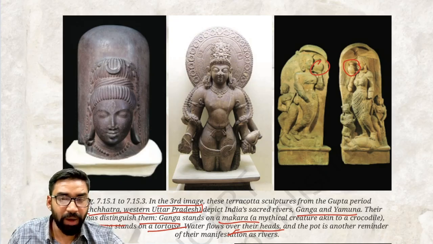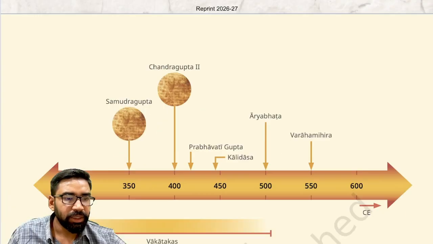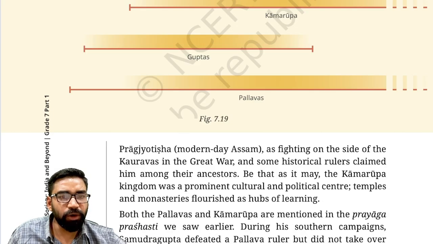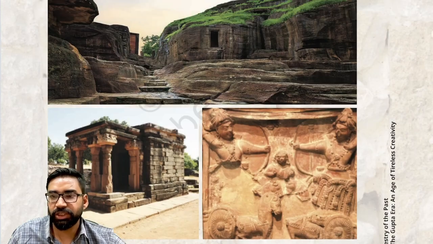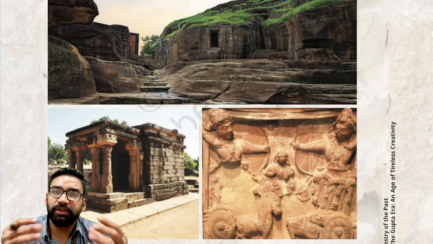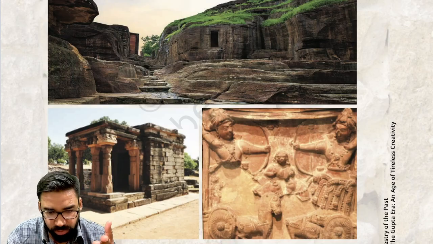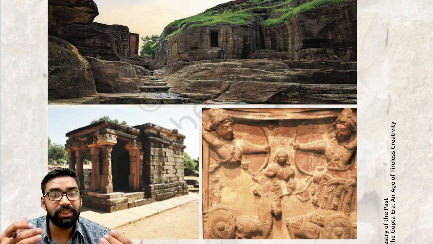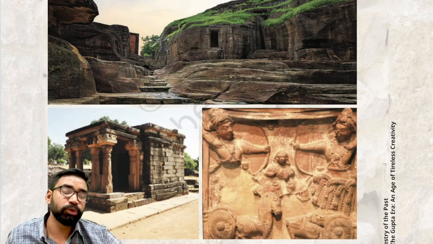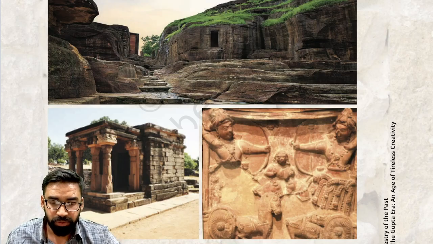Fine. Now, apart from this, we'll talk about religious patronage and philosophy. When we talk about religious patronage, as you can see here, these images. Gupta rulers, as I have said, were devotees of Vishnu, which is reflected in their coins and inscriptions, but they also supported other religions like Buddhism. So they patronized Buddhism also. That is why one of the Gupta rulers, Kumar Gupta, created Nalanda University.